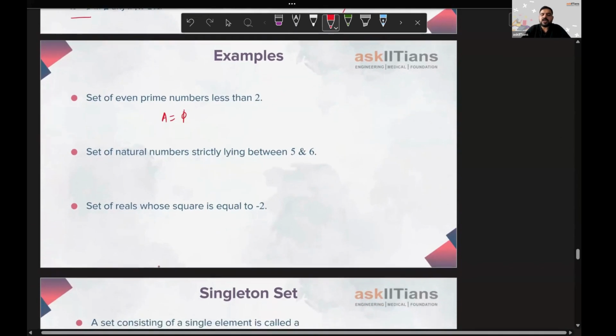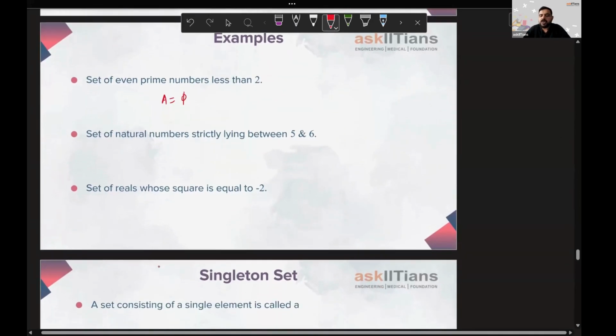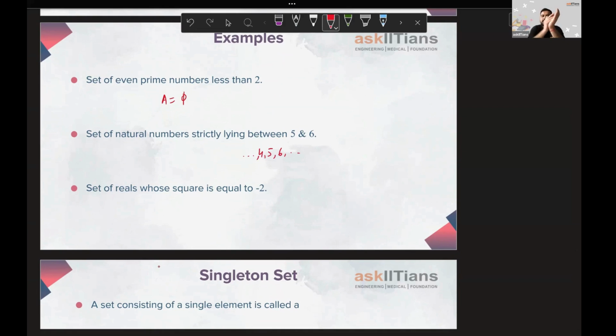Set of natural numbers strictly between 5 and 6. Natural numbers are 4, 5, 6, something like that. Yes, there are some before also, but between 5 and 6, there is no natural number. If they had been asking about natural numbers between 4 and 6, yes, 5 is a natural number between 4 and 6. But between 5 and 6, there is no such number. Hence, we'll say this set is a null set, void set, or phi. Try the last one quickly.